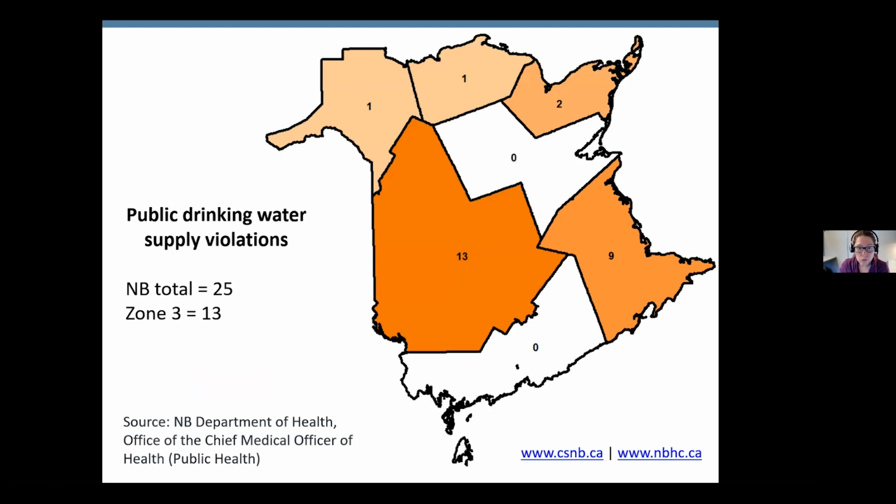The map I chose to show you here was just the public drinking supply violations. In total, there were 25 in the last data year we got, and 13 of them were in Zone 3.